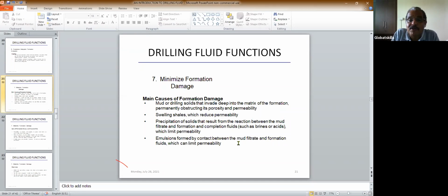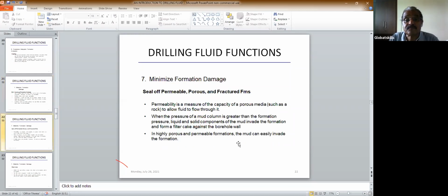So your drilling fluid should be such that it has less solids and controls the swelling of the shales, so that it will not damage the formation. You must design a drilling fluid which should not damage the formation, and seal permeable pores and fracture formations.